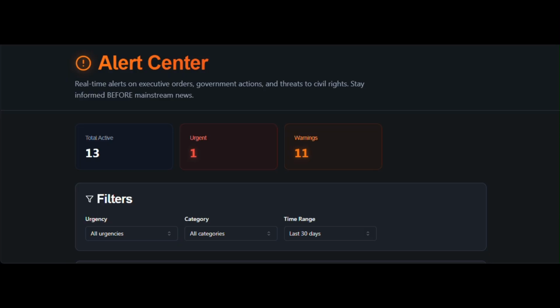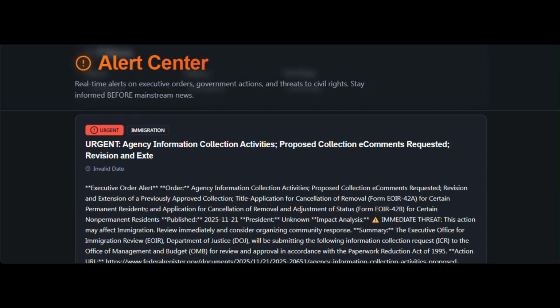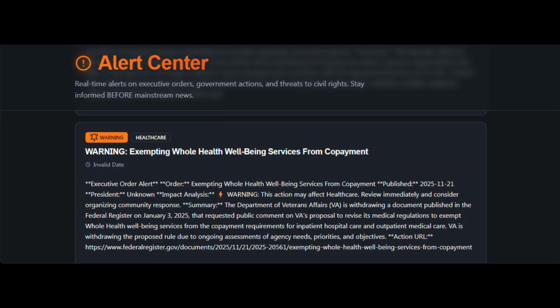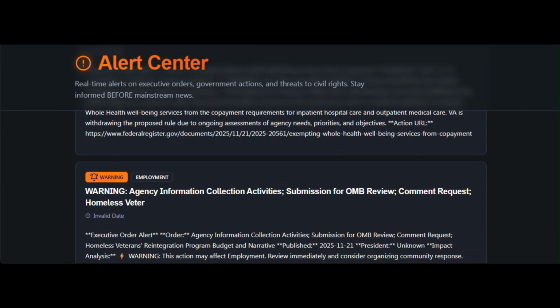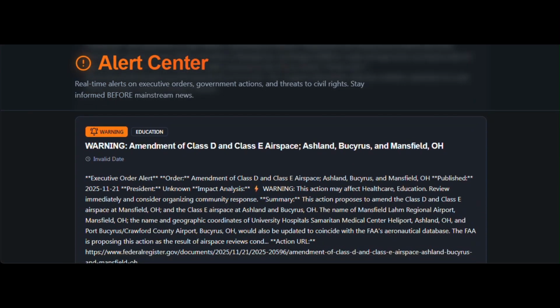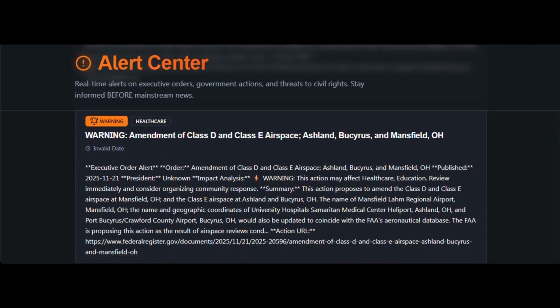We are now on the Alerts page, the real-time intelligence hub of Umoja Pulse. This page displays active alerts generated from executive orders and federal actions, with filters by urgency, category, and time range. Users can see alert statistics, total active alerts, urgent count, warnings, and informational notices. Each alert includes a clear title, message, urgency level, and direct link to the source document. Authenticated users can mark alerts as read or dismissed, creating a personalized tracking system.